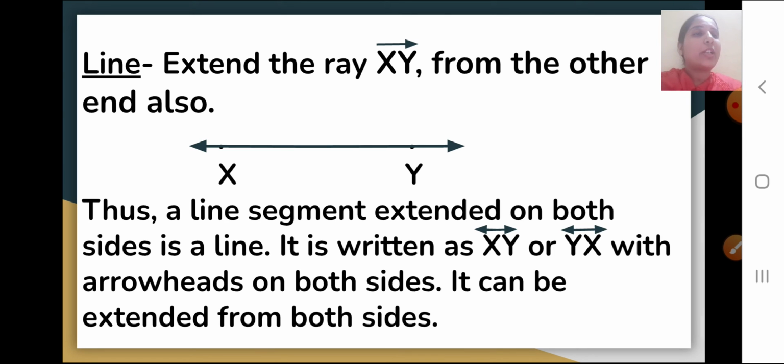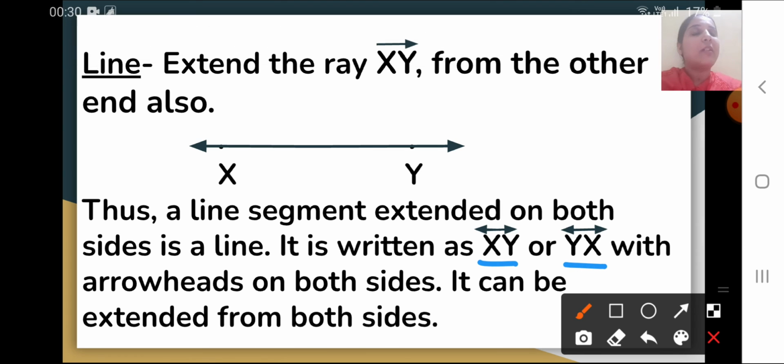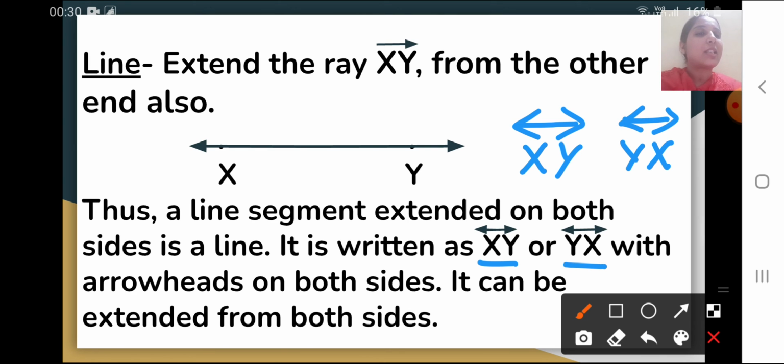And how will we denote it? First we will write xy or yx, and then we will draw arrowheads on both the sides. Here you can see arrowheads above from both the sides, because it can be extended from both the sides. So yx or xy, and then arrowheads on both the sides.